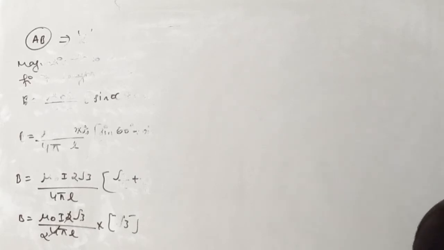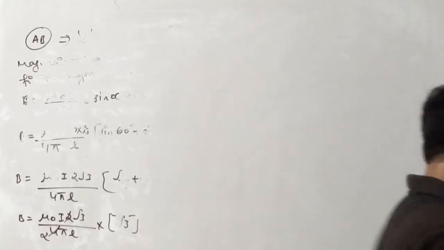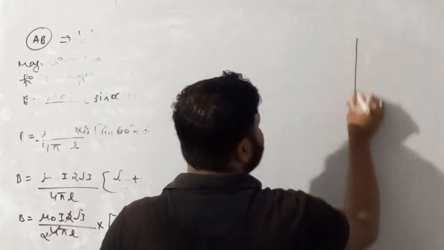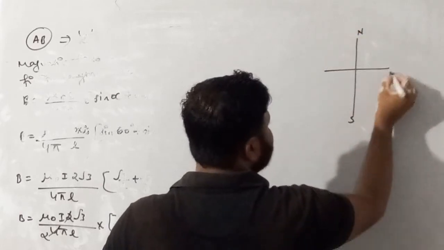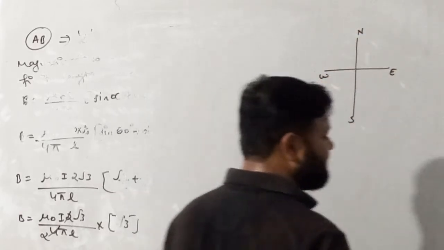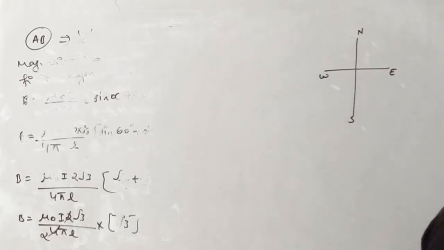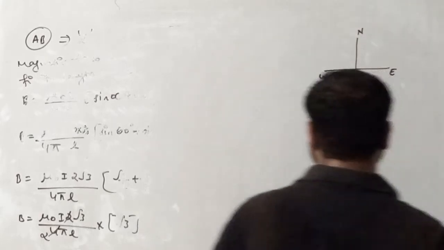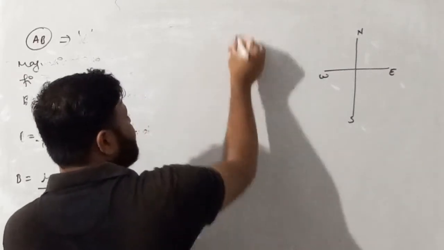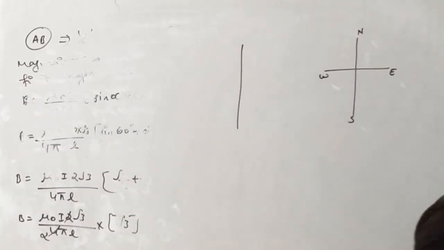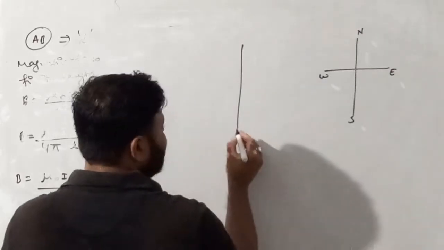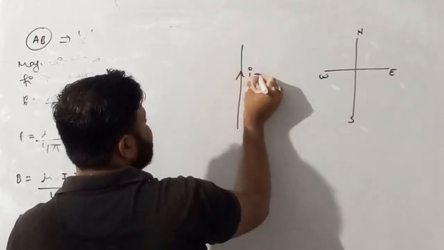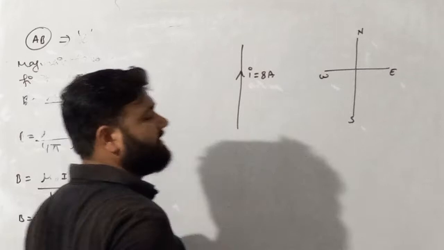I am repeating once again the statement of question. Please try to solve this question. A wire placed along north-south direction. So my dear student, a wire is placed in north-south direction. So this is north, this is south, this is east, and this is west direction. So they are saying a wire is placed in north-south direction. So north-south direction means like this. The wire is placed in north-south direction, and they are saying carry a current of 8 ampere from south to north. So the flow of current is from south to north. So like this, and value of current which is flowing in this wire is 8 ampere.